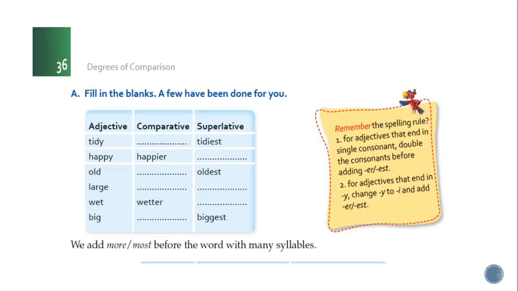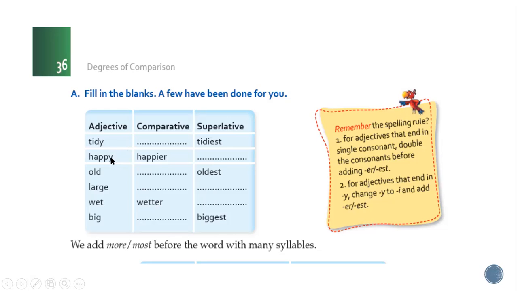See here, in happy, double P is there and Y is single, so it becomes happier. Similarly, here you can see wet, W-E-T. T is a consonant and it is single. So what have we done? We have doubled it. Wetter.